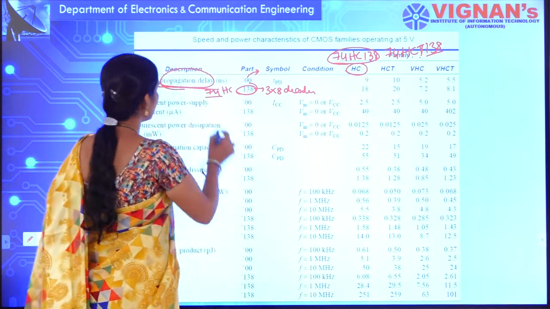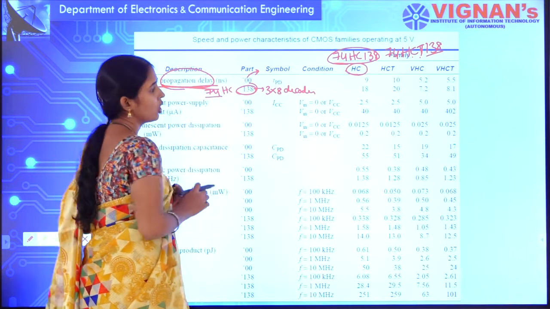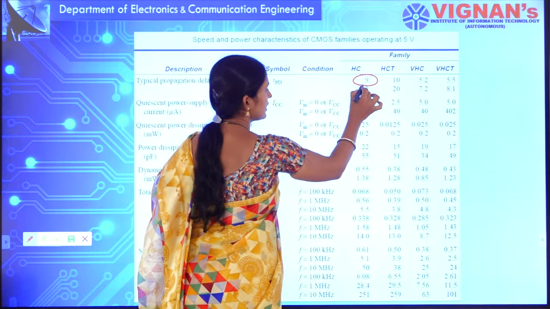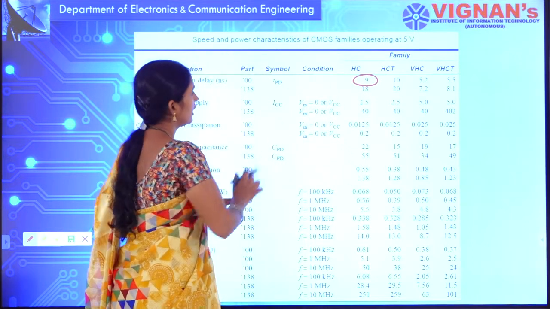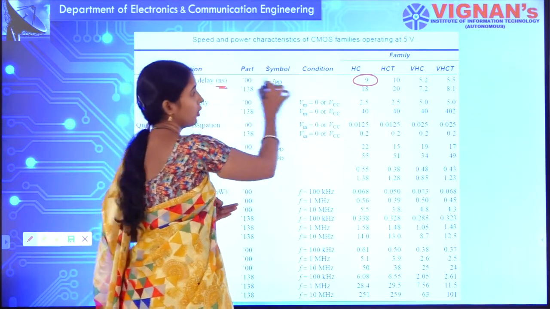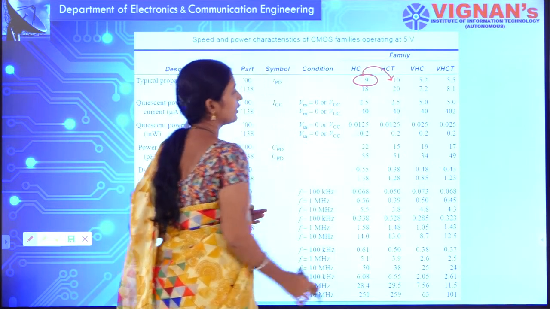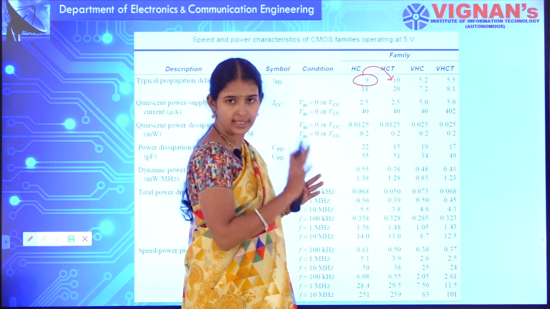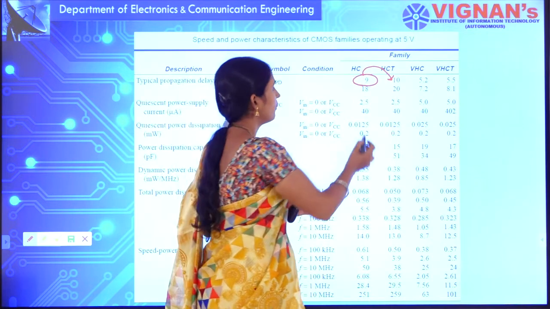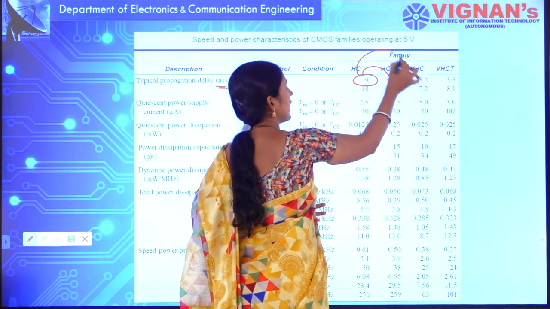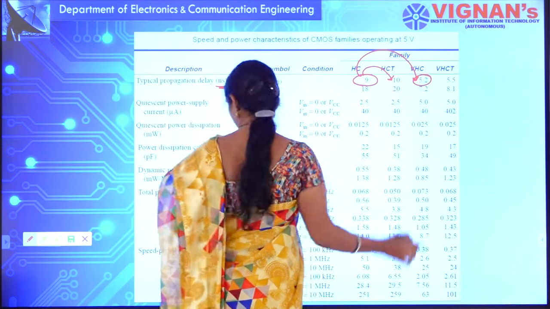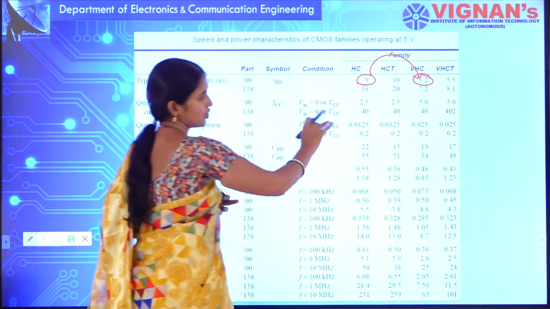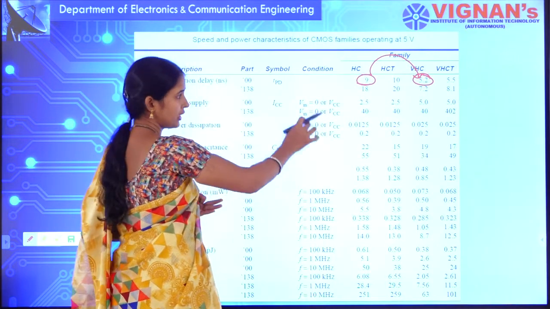Okay. If you see here, the propagation delay. What is the propagation delay? In high speed CMOS the propagation delay is 9 nanoseconds, whereas high speed CMOS with TTL compatibility will be 10 nanoseconds. But see here, from 9 to 5.2, the delay has been reduced drastically, even if it is only nanoseconds.